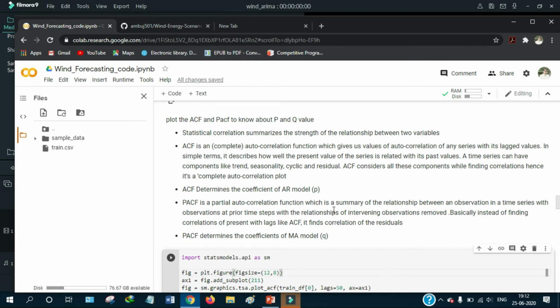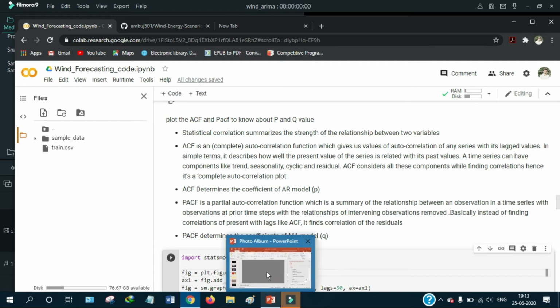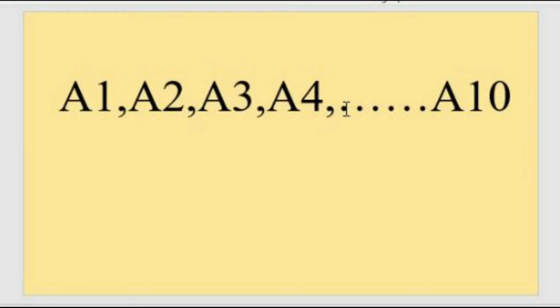The PACF is the partial autocorrelation function, which summarizes the relationship between an observation in the time series and its observation at a prior time step, with the relationships of intervening observations removed. In other words, instead of finding the correlation of the present with lag values as done in ACF, it finds the correlation of the residual. So PACF determines the component of the moving average model. Let's assume A10 is our current observation and we take all the previous values as lagged values.